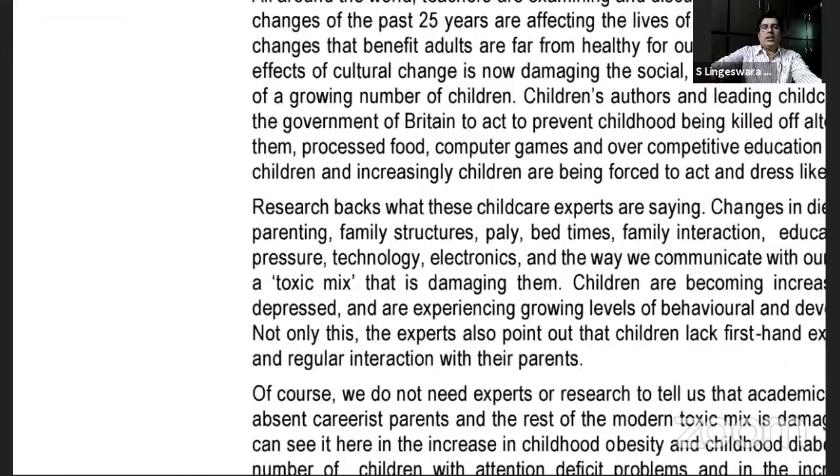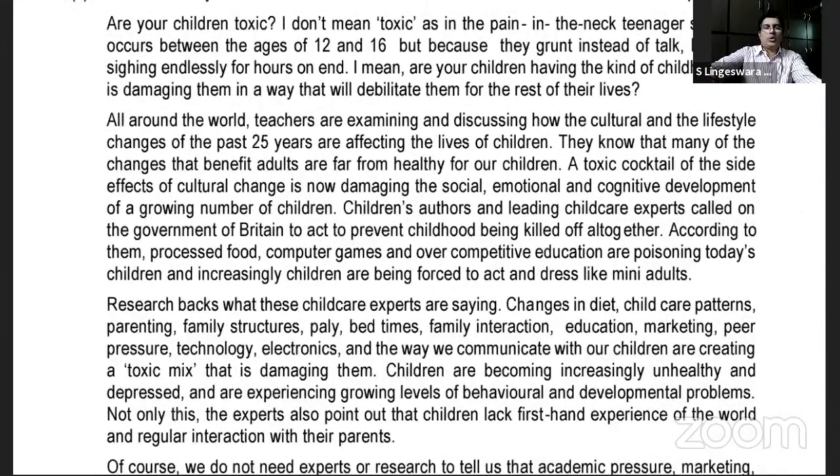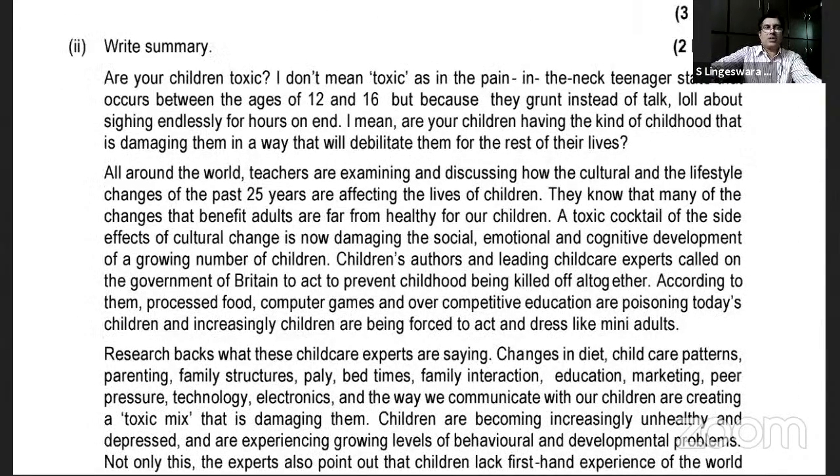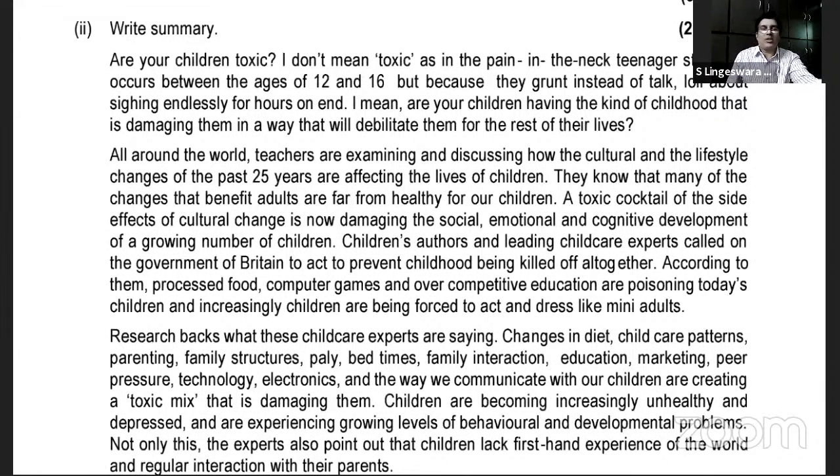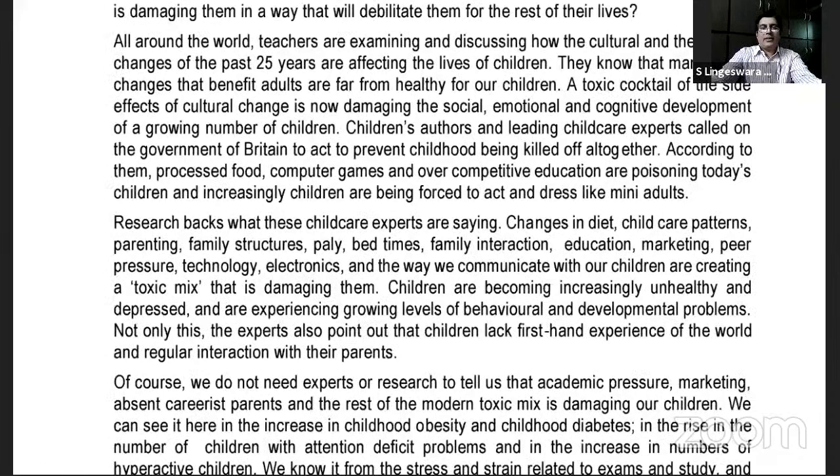Do you want me to go through the passage or shall we discuss only the summary part? Okay, I'll just provide the overview. This is the overview, and you are expected to raise some acronyms. Do you remember note making? You are expected to go for some acronyms, abbreviations, etc. That is expected in this.